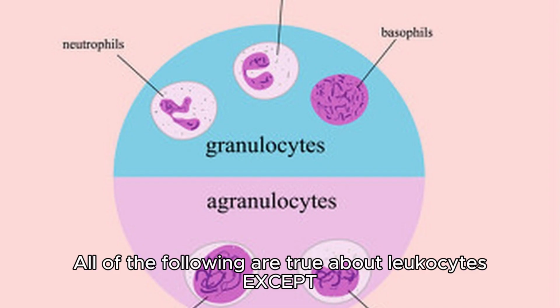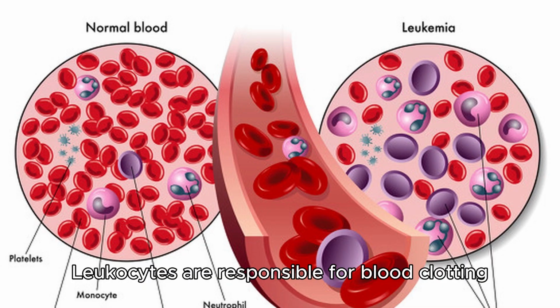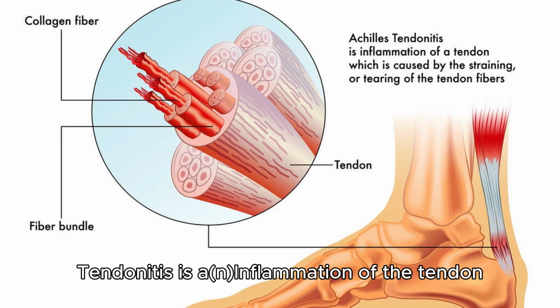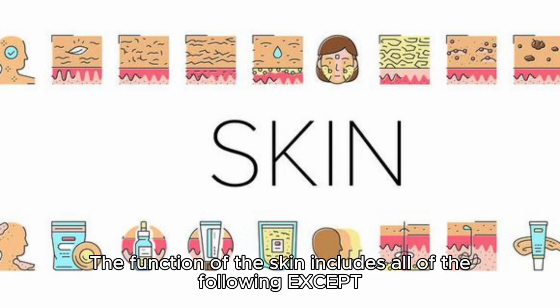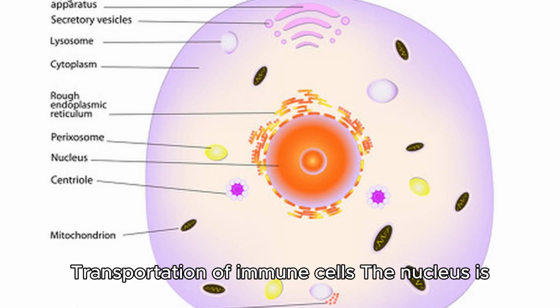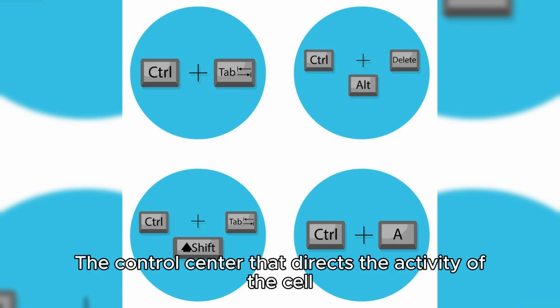All of the following are true about leukocytes except leukocytes are responsible for blood clotting. Tendinitis is an inflammation of the tendon. The function of the skin includes all of the following except transportation of immune cells. The nucleus is the control center that directs the activity of the cell.